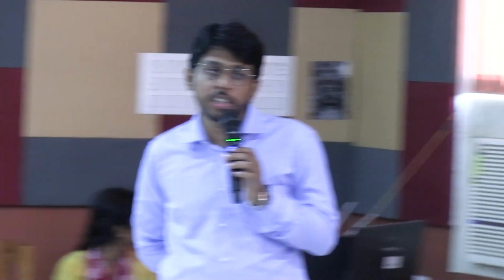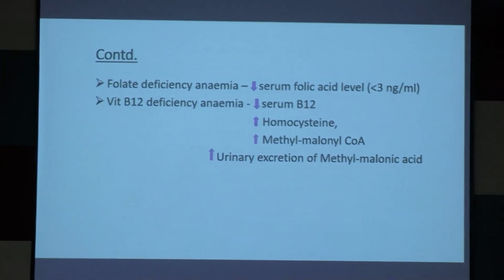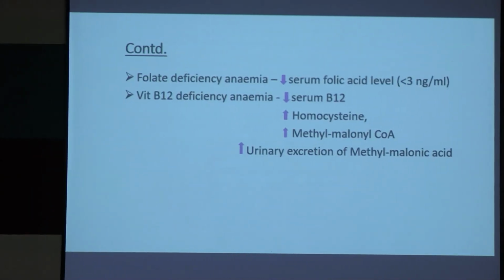Because vitamin B12 acts as a cofactor in two reactions: homocysteine to methionine and methylmalonyl CoA to succinyl CoA. So when there is vitamin B12 deficiency, these reactions will not occur. So the precursors, homocysteine and methylmalonyl CoA, will be more, and urinary excretion of methylmalonic acid will be increased.